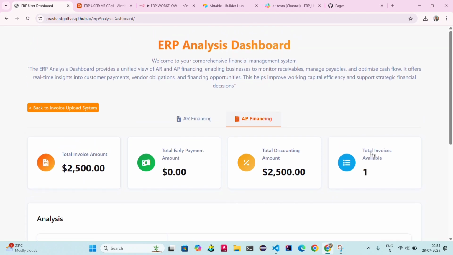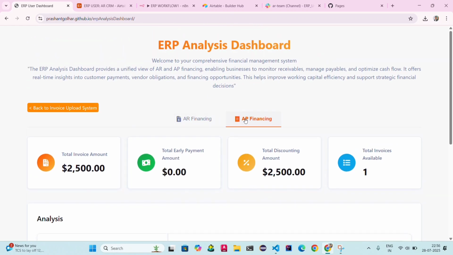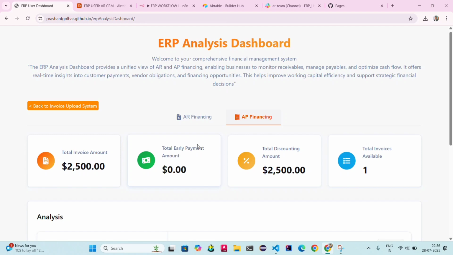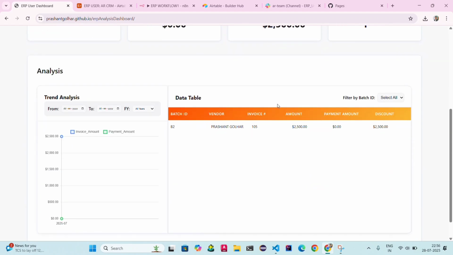Now you can see only one invoice is available in the table, and the total invoice amount is $2,500, and the total discounting amount is $2,500. Because in that case, sorry, the vendor has not raised the request as of now. Once the vendor raises the request for the payment, then the amount will be calculated directly here.